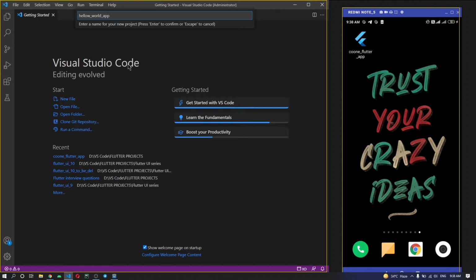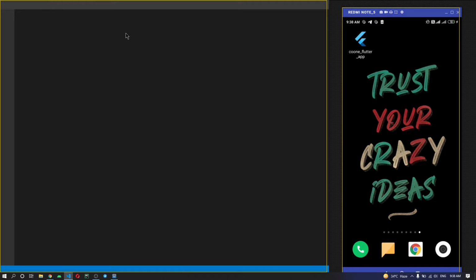One more thing you need to remember: when you are naming your Flutter app, you cannot add capital letters or any other characters except for words, numbers, and underscores. So make sure to name your app correctly. Clicking on enter, it will take some time to create my Flutter project, so let's wait until then.